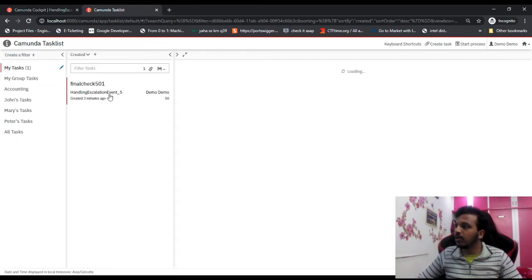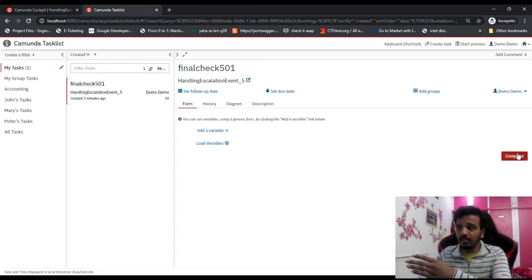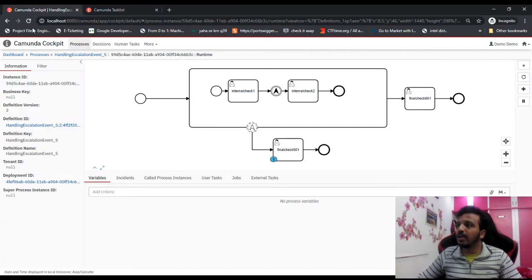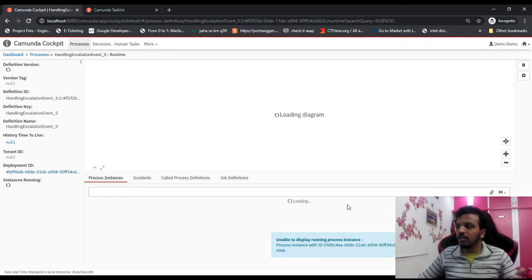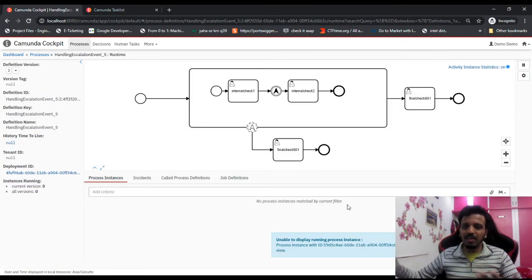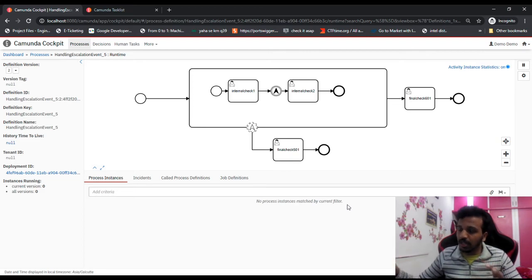So let's try to complete this. This was the escalator, this is our top priority, but this was not executed, and still our flow went as usual. Now let's comment, and this should not be there now. Okay, so now there was nothing, right? The email was already sent. So now what could have happened? This is again a flaw.